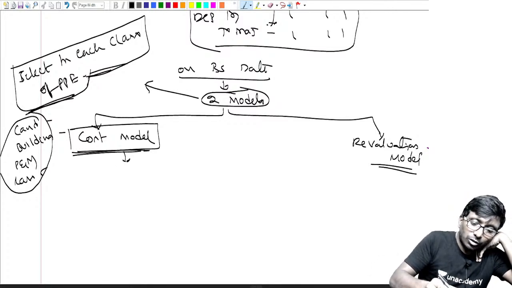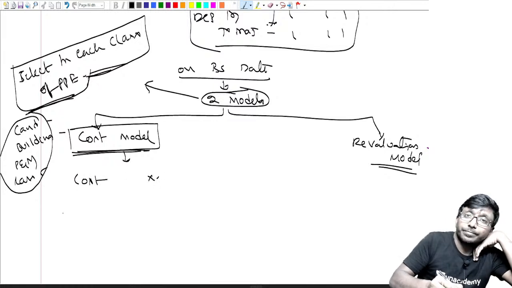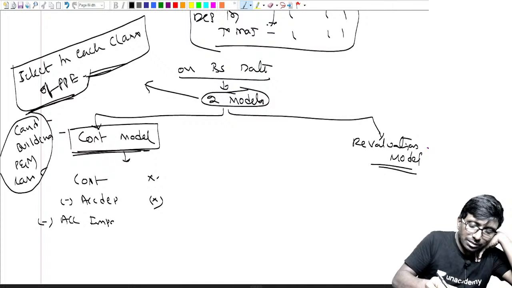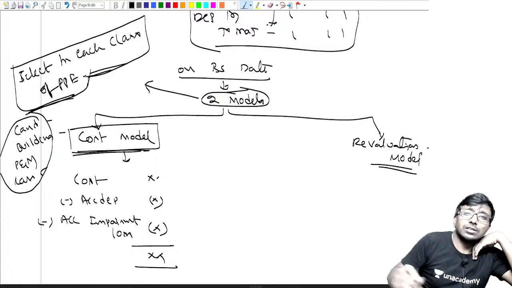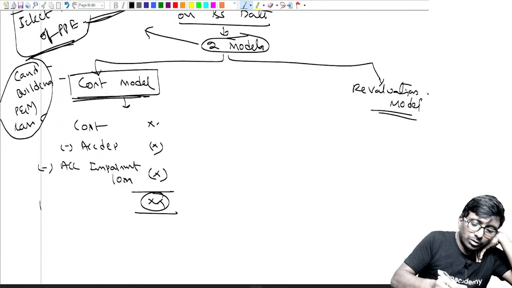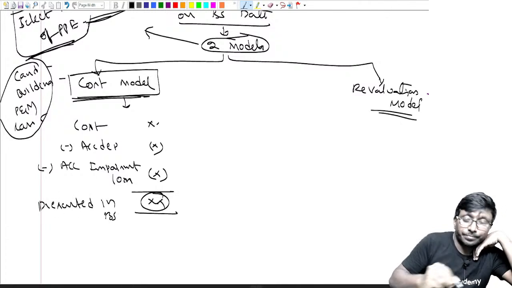Fine. If you follow the cost model, then what do you record? We say cost minus whatever the accumulated depreciation so far, minus accumulated impairment loss. Yes, this is the number, and this will be presented in the balance sheet.